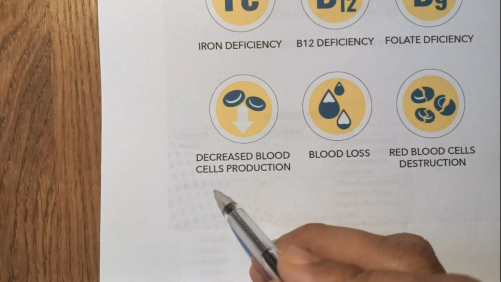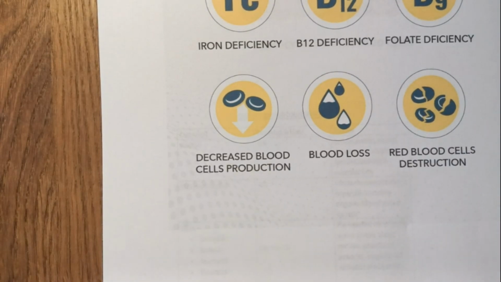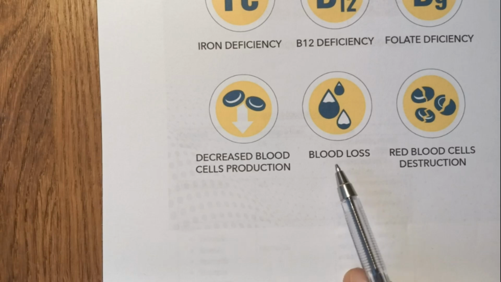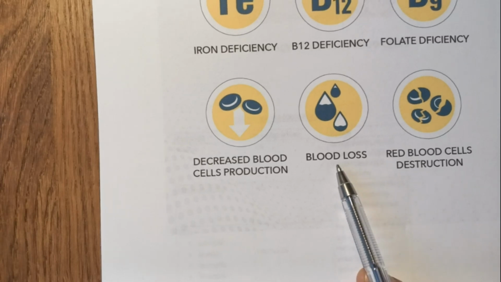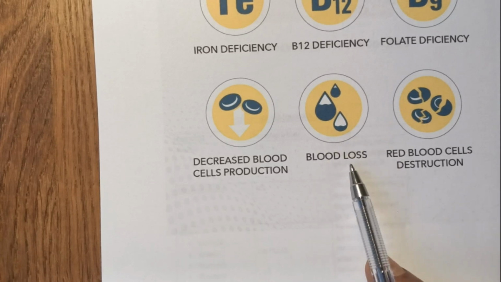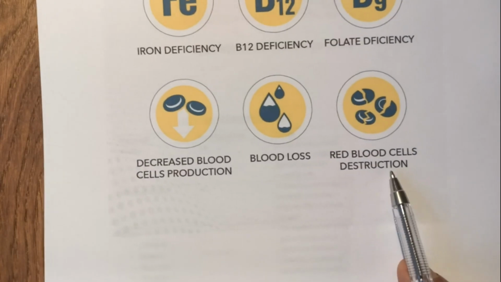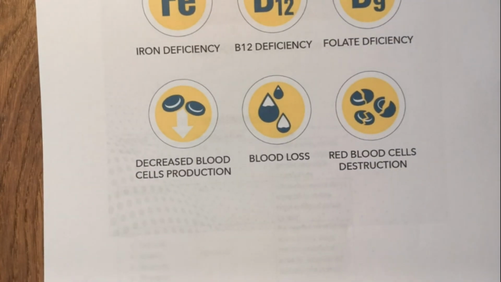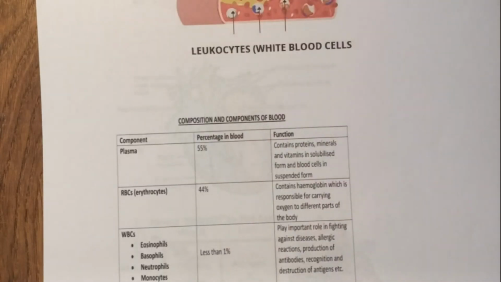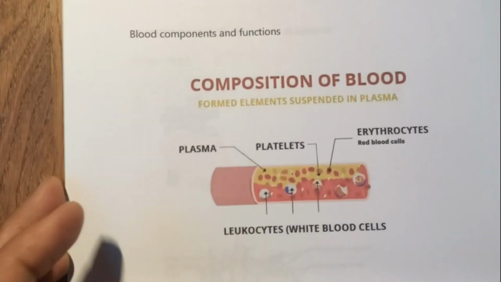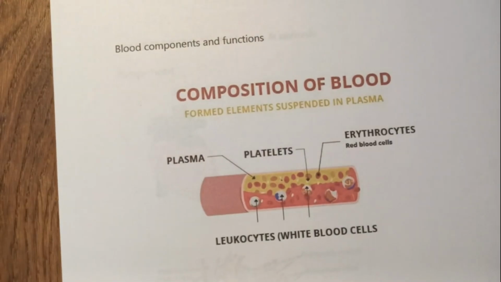Blood production is called hemopoiesis, and that takes place in the bone marrow, the cavity of the bones, long bones especially. Other causes are the loss of blood, such as menstrual blood loss in females or other sources of blood loss, and destruction of red blood cells, which usually takes place in some blood cancers and problems with the spleen in the body. So this was the basic information about what the activity has asked you to do.